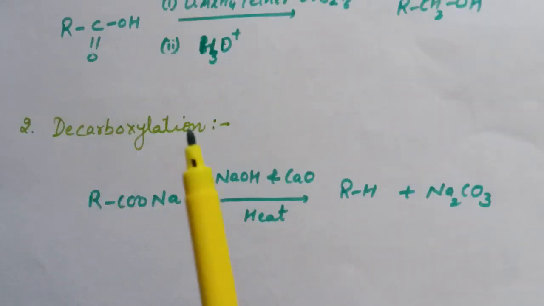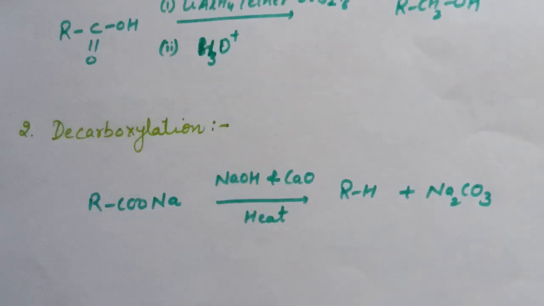Next reaction is decarboxylation reaction. Carboxylic acids lose carbon dioxide to form hydrocarbons when their sodium salts are heated with soda lime. Mixture of sodium hydroxide and calcium oxide in 3:1, this is known as soda lime. So reaction of sodium salt of acid with NaOH and CaO on heating gives hydrocarbon and Na2CO3. This reaction is known as decarboxylation reaction.